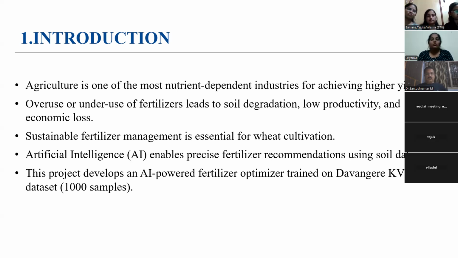As we all know, agriculture is one of the most nutrient-dependent industries. For achieving higher yield, overuse or underuse of the fertilizer may lead to the decrease of the soil fertility, and it may decrease the productivity, and also it may lead to the economic loss of the farmers. So sustainable management is very essential during the wheat cultivation. In our project, we have developed an AI-powered fertilizer optimizer, which is trained on 1,000 sets of samples from the Davangere KVK soil, so that based on those samples, it will give a precise fertilizer recommendation to the farmers. So this is a simple and brief explanation of our project.